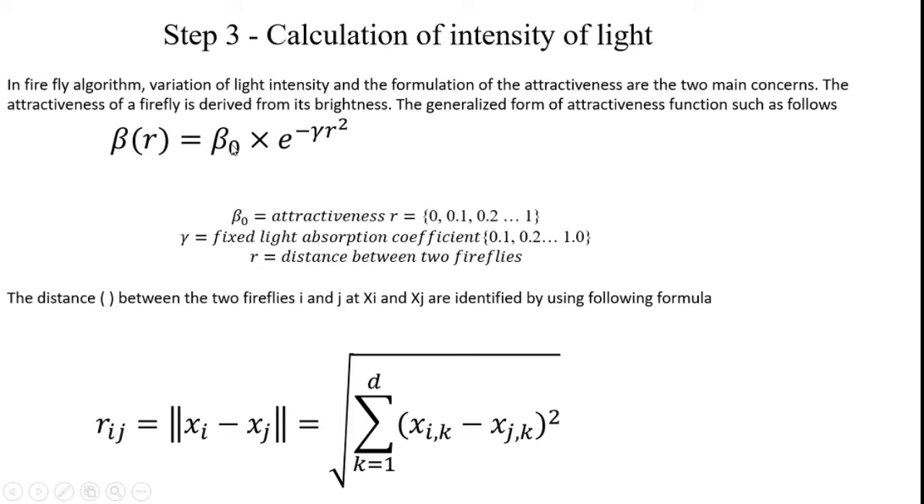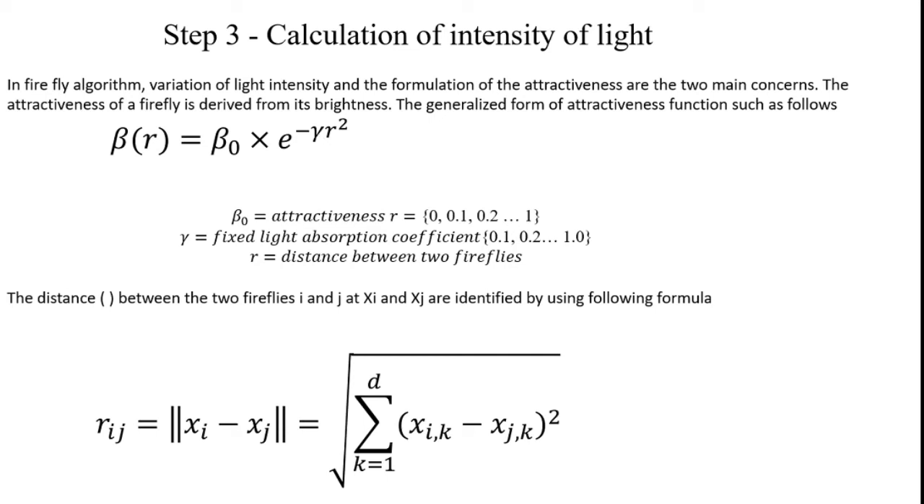Here, what is beta naught? Beta naught is the attractiveness. R is equal to 0 to 1 with an increment of 0.1 precision, and gamma is the fixed light absorption coefficient, which starts from 0.1 to 1 with an increment of 0.1 precision. After that, what is R? R is the distance between two fireflies. Here, the beta naught value and the gamma value we can assume from the constants suggested by standard books.